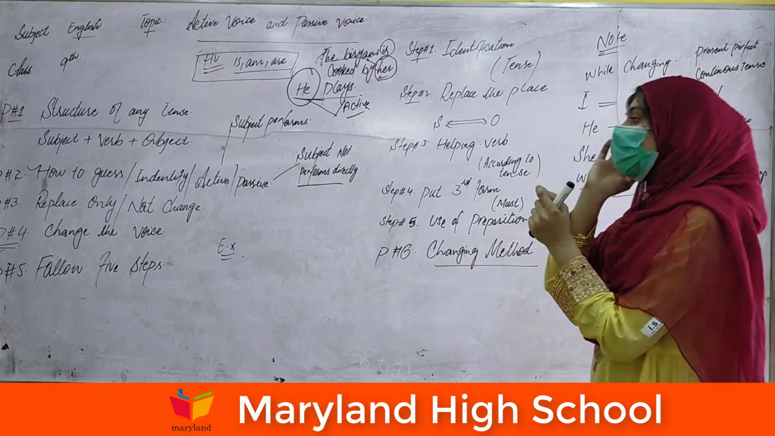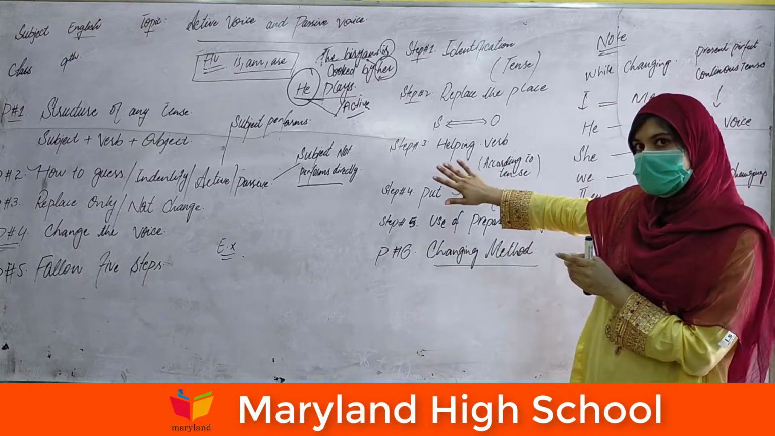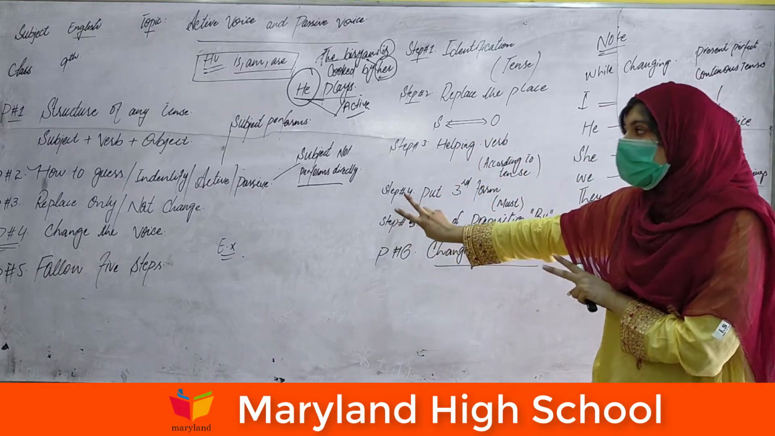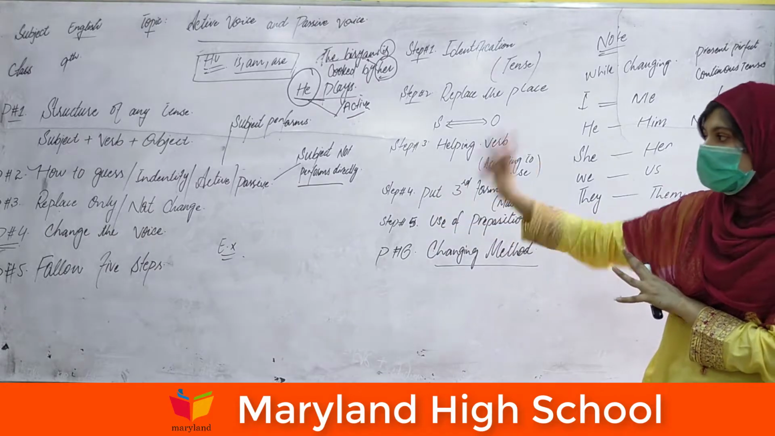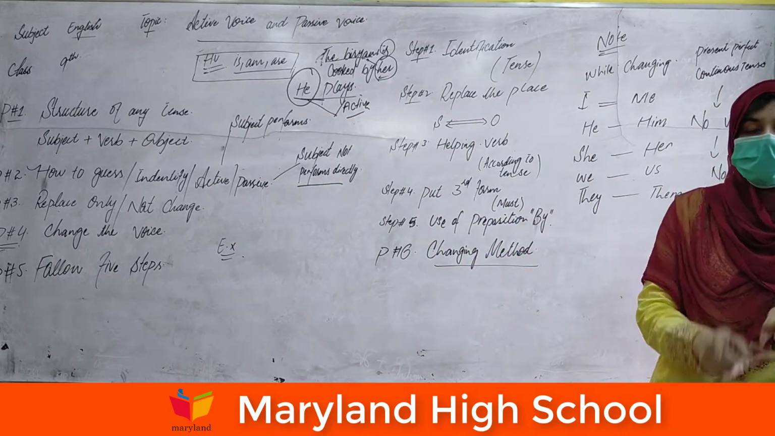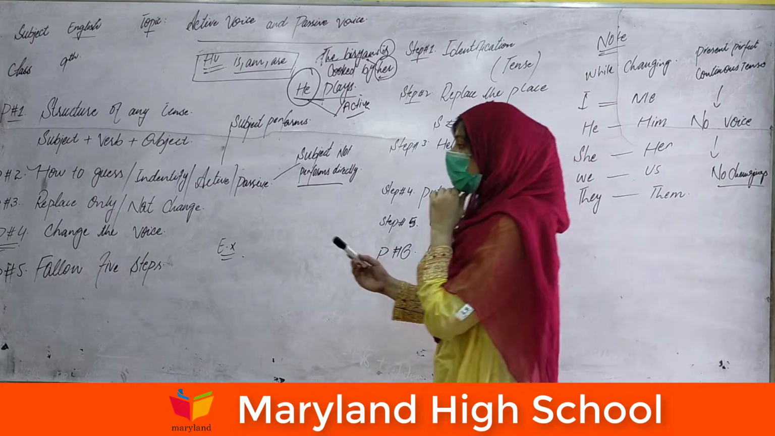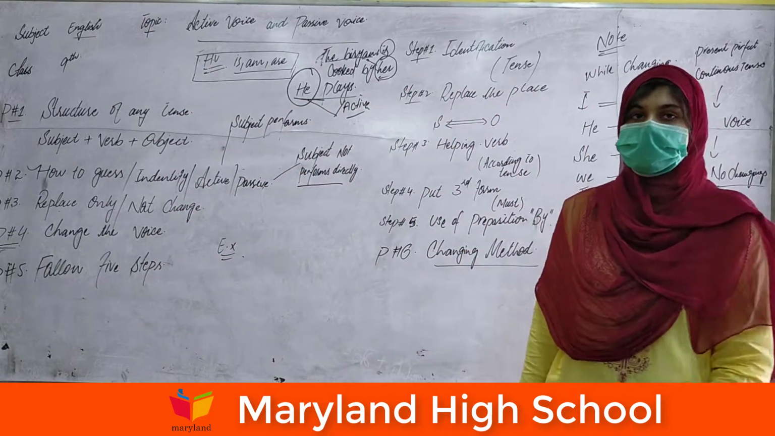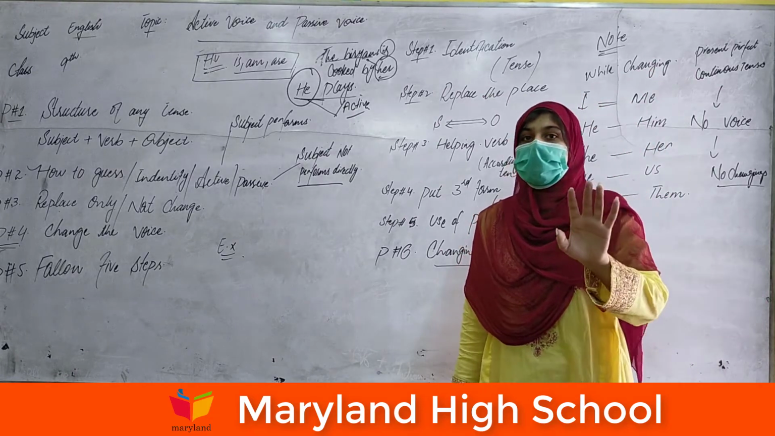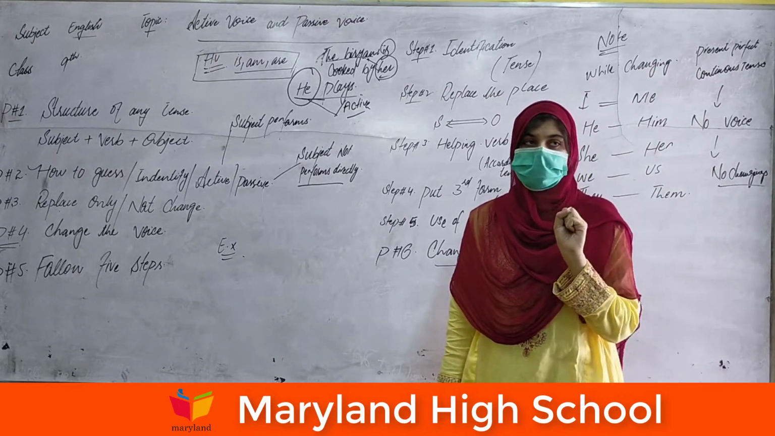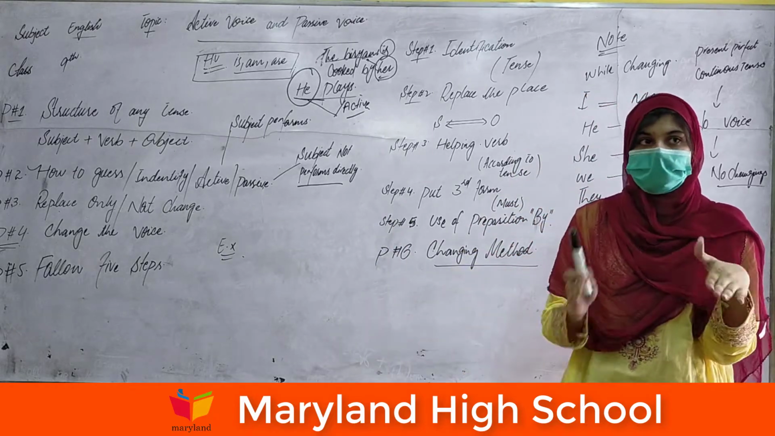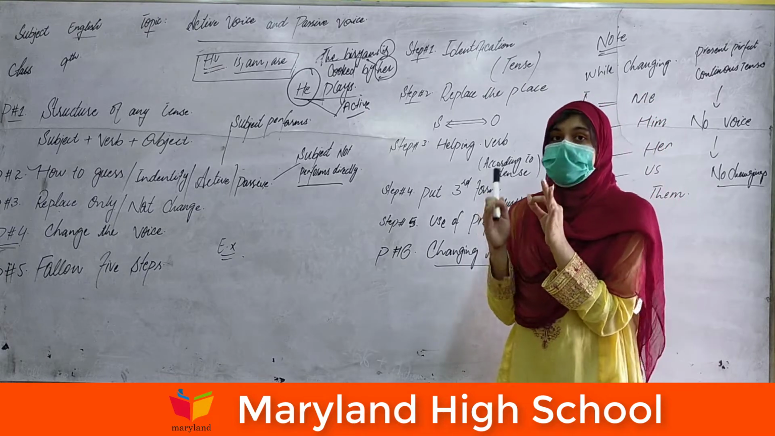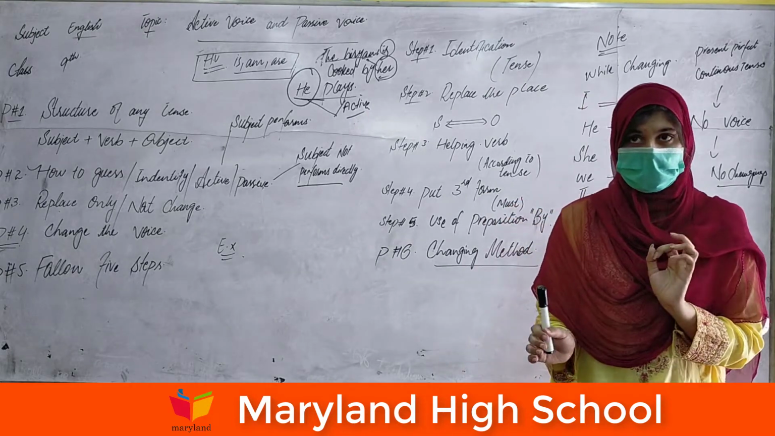This is totally your job: first, to know the structure; second, to identify whether it is an active or passive sentence; and third, to start the conversion of the sentence. Point number 4 is: follow 5 steps. I have a trick for you. I will tell you 5 steps. If you follow the 5 steps step by step, believe me, you can change your sentence very easily.